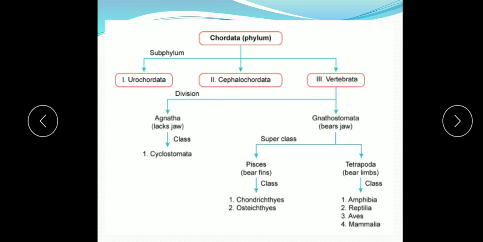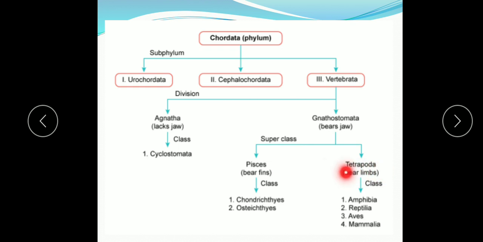Further, Vertebrata is divided into two divisions, Agnatha and Gnathostomata. Agnatha means without jaw; a means without and gnatha means jaw. So they do not have jaws. Gnathostomata have jaws. Agnatha has only one class, that is Cyclostomata. Gnathostomata is further divided into two superclasses: Pisces, and all the fishes come under Pisces.